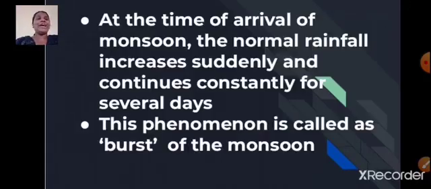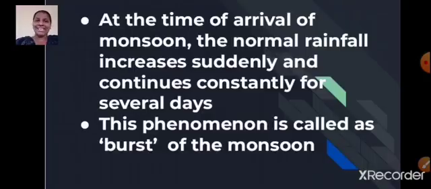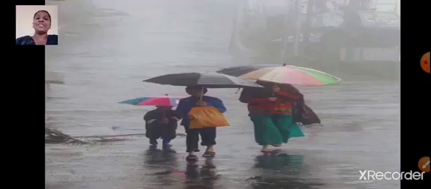At the time of arrival of monsoon, the normal rainfall increases suddenly and continues constantly for several days. And this phenomenon is called the burst of the monsoon. So what do you mean by the burst of the monsoon? Yes, at the time of arrival of monsoon, the normal rainfall increases suddenly and continues constantly for several days. And this phenomenon is called the burst of the monsoon.